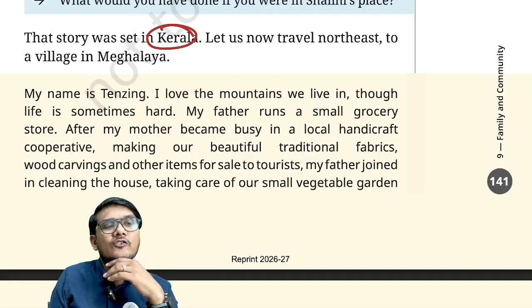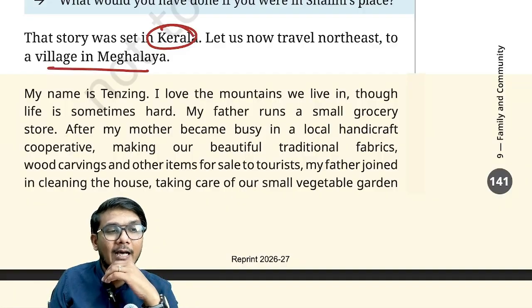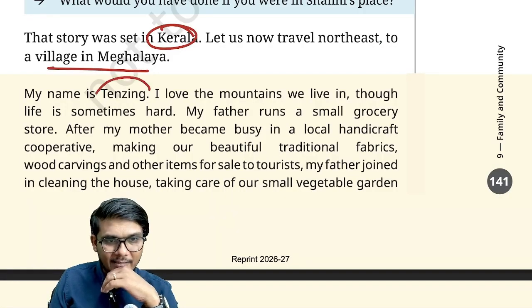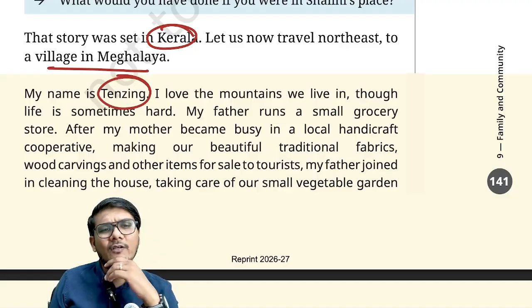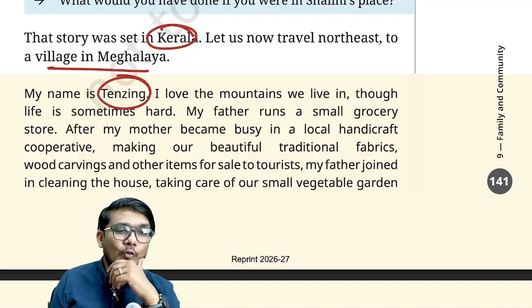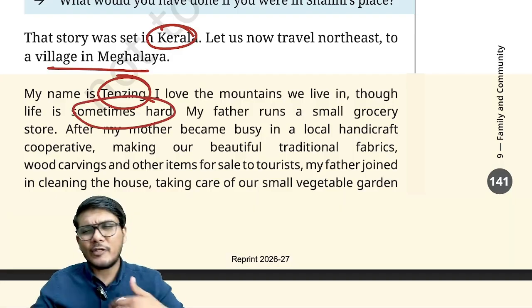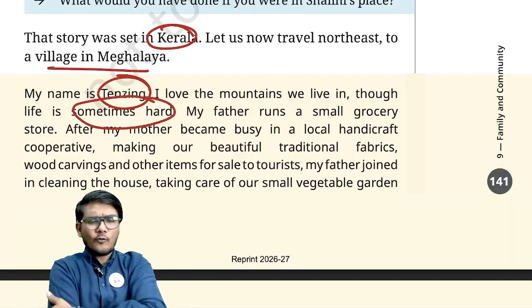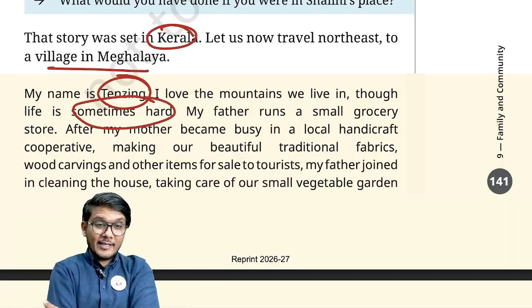Now that story was set up in Kerala, right? Now another story is being talked about from the village of Meghalaya, wherein a person named Tenzing loves the mountains that he lives in, right? Now of course the life in mountains, we go as a tourist and we enjoy, of course, but when you are actually living day to day life in the mountains, it can become a bit difficult as well.